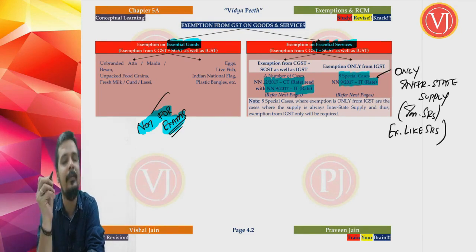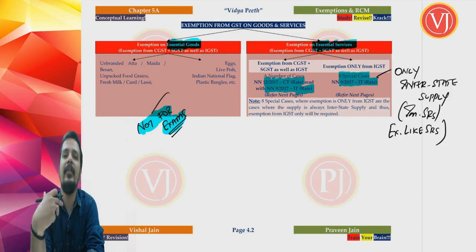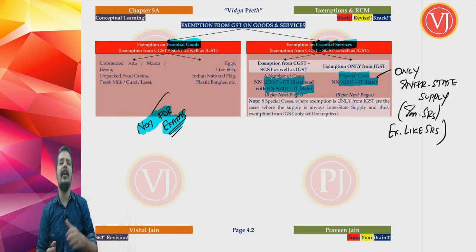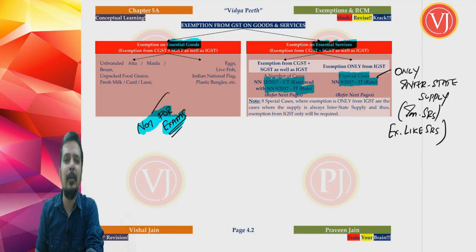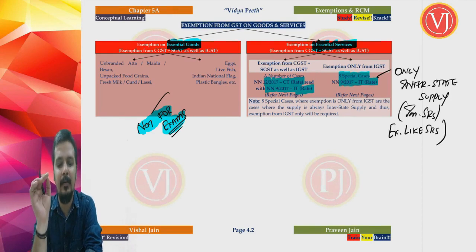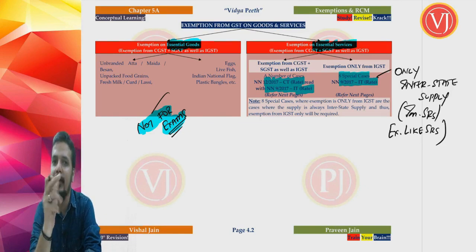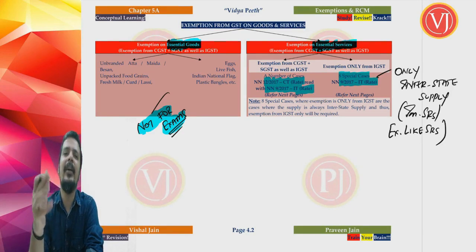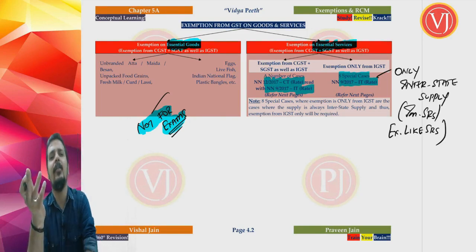They are not exactly export, because if at all a service is exported, you have a payment option: pay output IGST and claim the refund of output IGST, or you need not pay output IGST and claim the refund of unutilized input tax credit. This you will understand when we see the input tax credit chapter. So it's not export of services, it is export like services. They are not exactly export, but very similar to it, which you will understand when we discuss that particular scenario, right? And in these cases, your supply is only interstate supply, therefore exemption will be given only in 9/2017 IT rate. You cannot find a corresponding entry in 12/2017 CT rate.